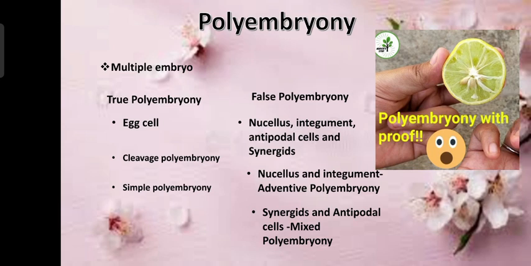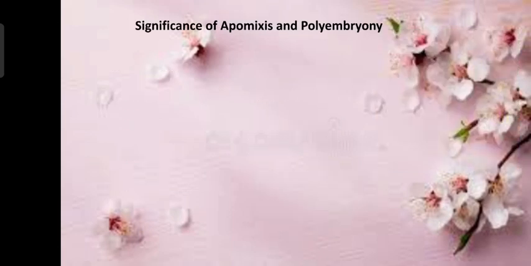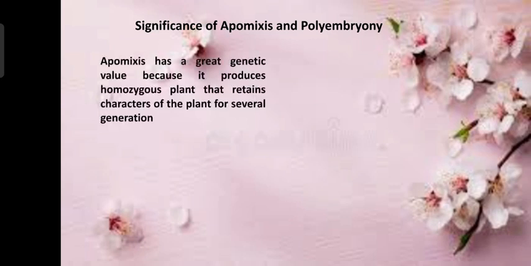Now let us study the importance of apomixis and polyembryony. In terms of significance, both are almost the same. Apomixis has a very great genetic value because it produces a homozygous plant that retains the characters of the plant for several generations.